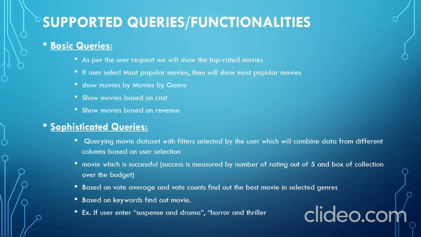The second sophisticated query is based on keywords; users can enter horror and thriller movies, and based on that criteria, we will show the movies. The third query is based on vote average and vote count, where we find the best movies in the selected genre. The fourth sophisticated query is for successful movies, where success is measured by the rating out of 5 and the box office collection over the budget.